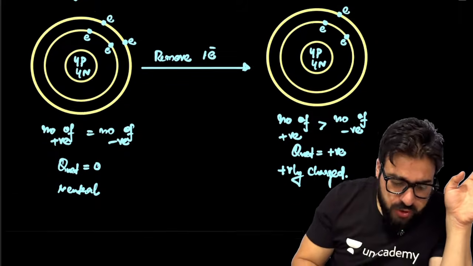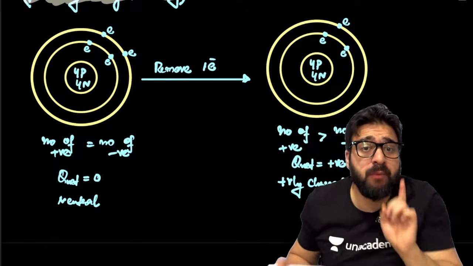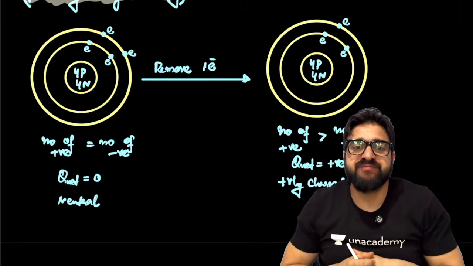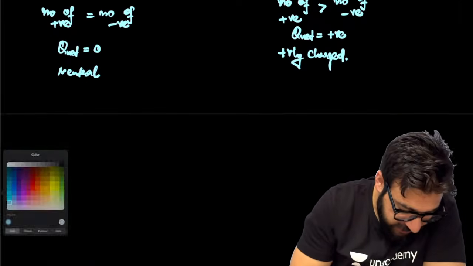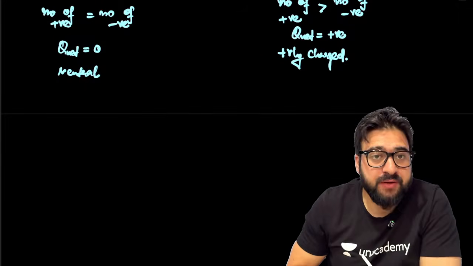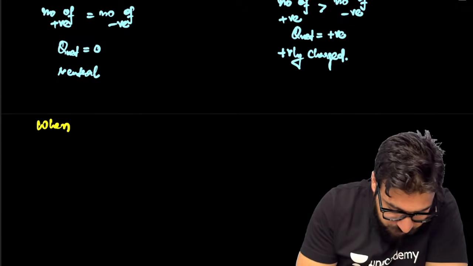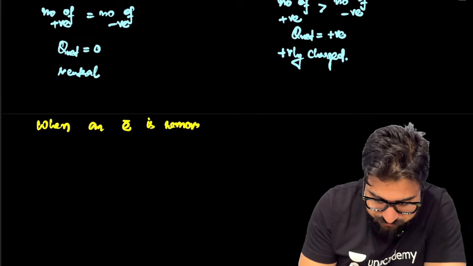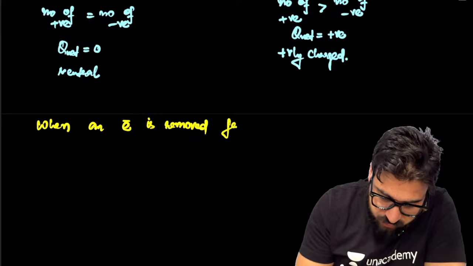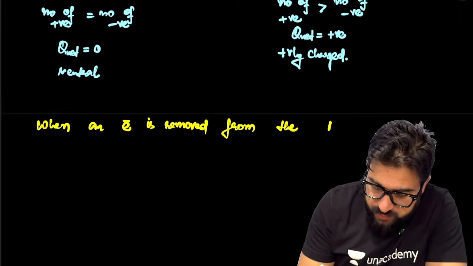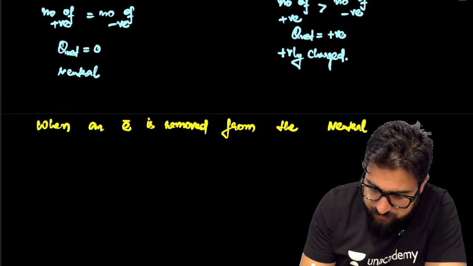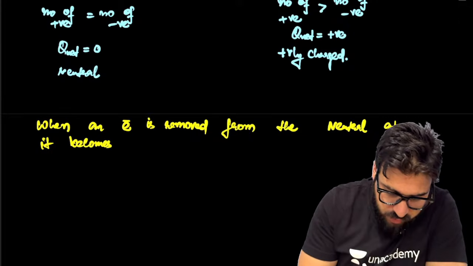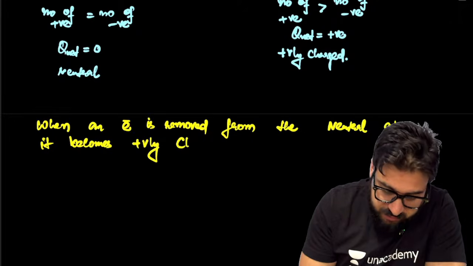So when an electron is removed from a neutral body, it becomes positively charged. So I can write over here, when an electron is removed from the neutral atom, it becomes positively charged.